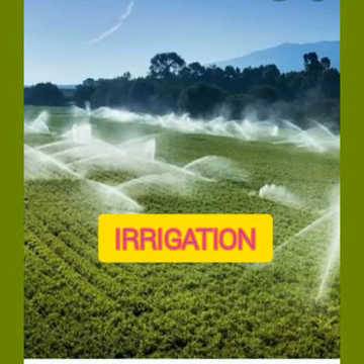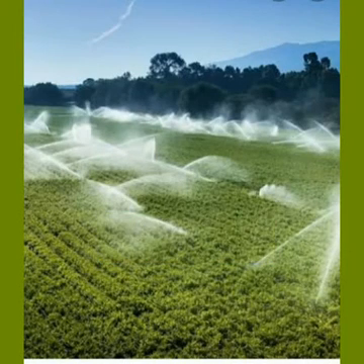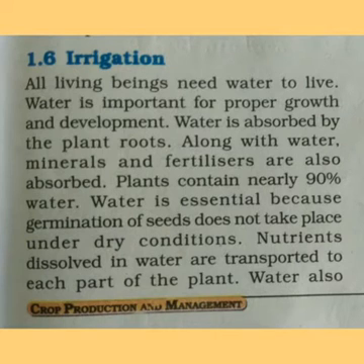Hello students, we will study about irrigation today. The supply of water to crops at regular intervals is called irrigation. All living beings on earth need water as they cannot live without it. Basically, water is required for proper growth and development.